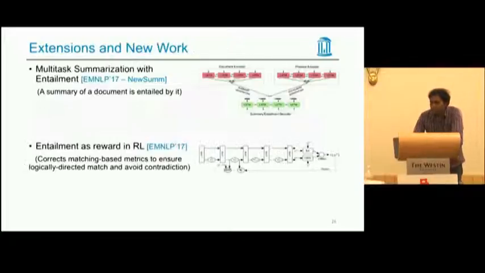Extending this work, we also showed that entailment can improve summarization in a multitask setting, since a summary is also entailed by its document. Also, we used entailment as a reward in reinforcement learning to correct the phrase matching metrics, to ensure a logically directed match and avoid contradiction. Also, as I mentioned at the beginning of my talk, this entailment, or linguistic inference idea, holds for several conditional generation tasks, for example, text simplification and movie summarization tasks that Professor Lapata discussed this morning in her invited talk.